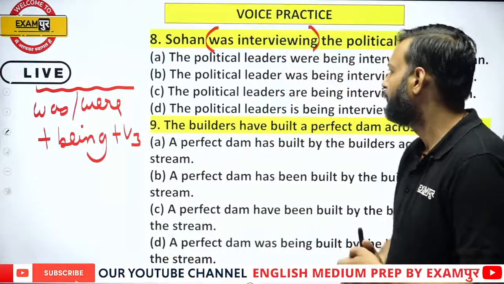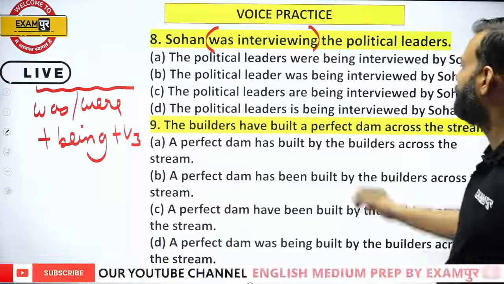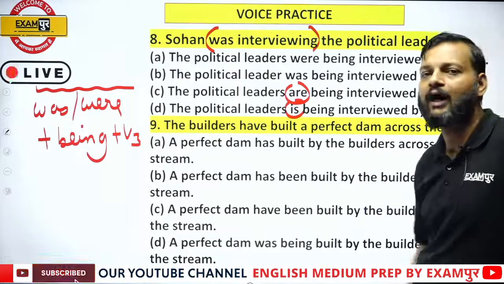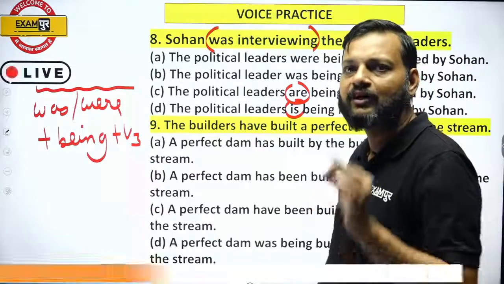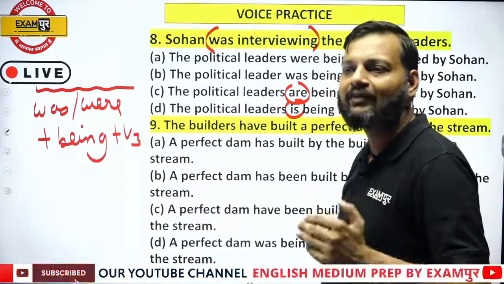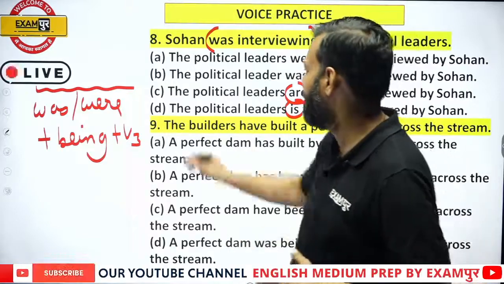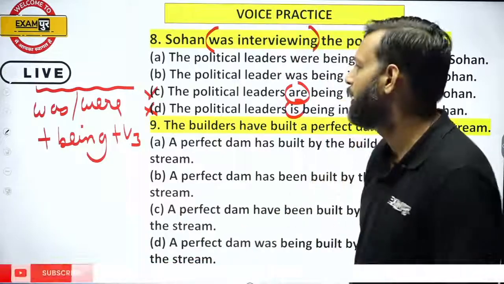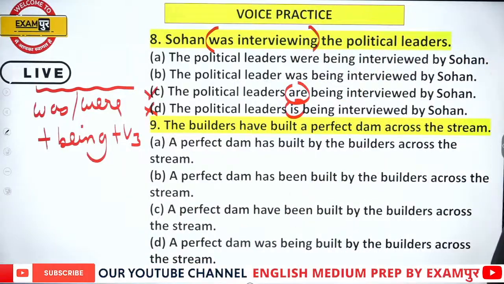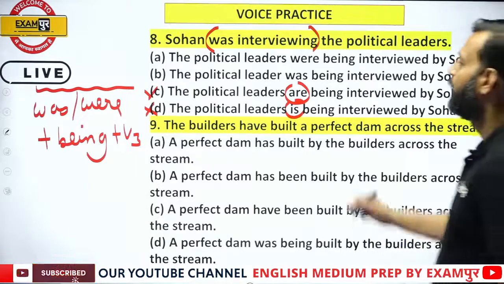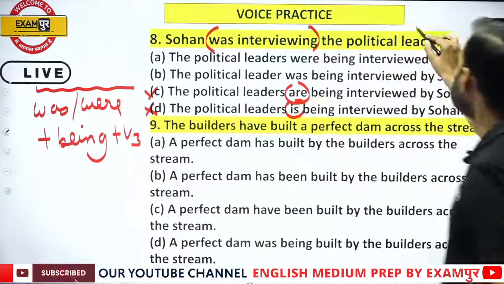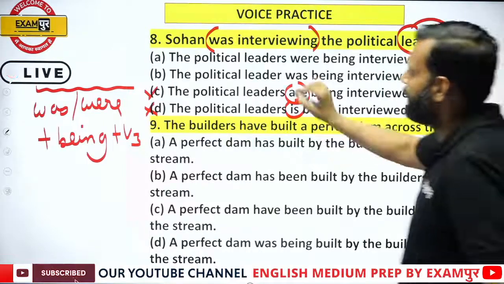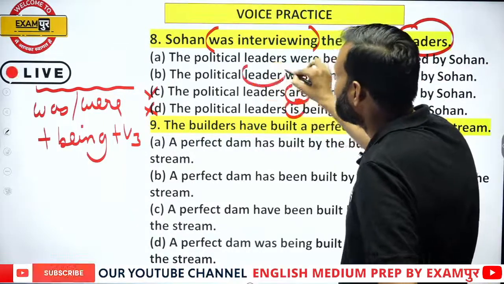Okay, now here we have are, here we have is. Both are in present tense, and since the question is in past, how can its answer be in present tense? So eliminate option C and option D due to wrong tense usage. Now we have option A and option B. Here we have political leaders, but in this option we have political leader.